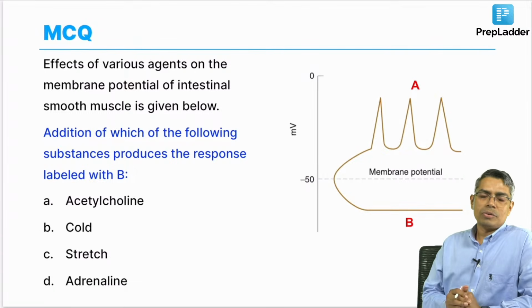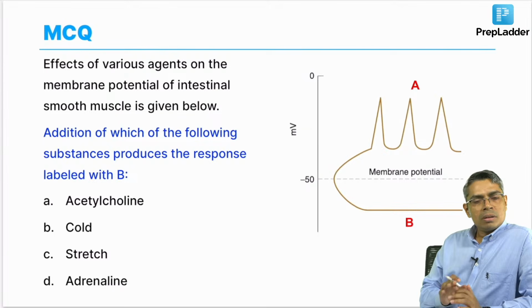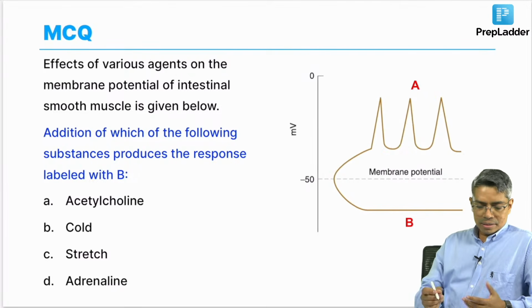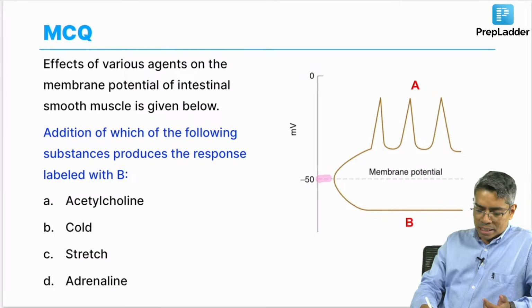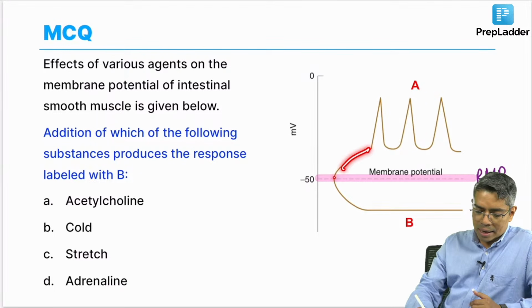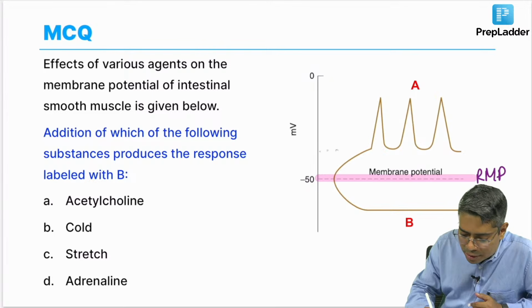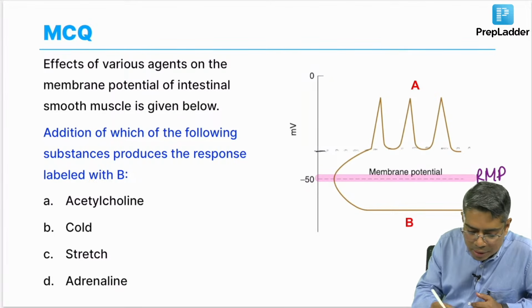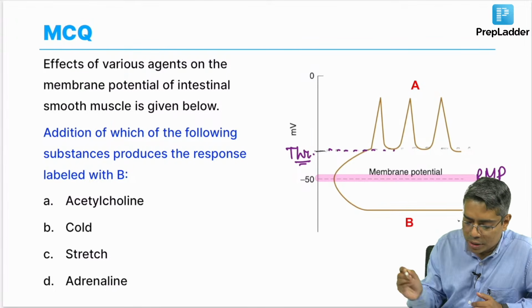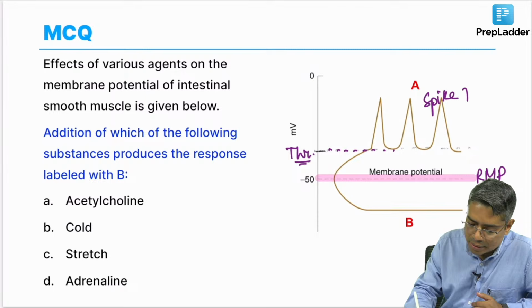Now, another image which is also there in Ganong, the concept is same, but you have to prepare as the image may be different. Okay. Now, if you look at this image, this is a new image to you, but I believe I have discussed this image in some of the other classes also. So, here minus 50 millivolt is the RMP like scenario. I can understand the image A is showing that RMP is crossing the threshold voltage. So, this is the threshold. Okay. So, whenever the RMP is crossing the threshold voltage, these are the spike potentials.